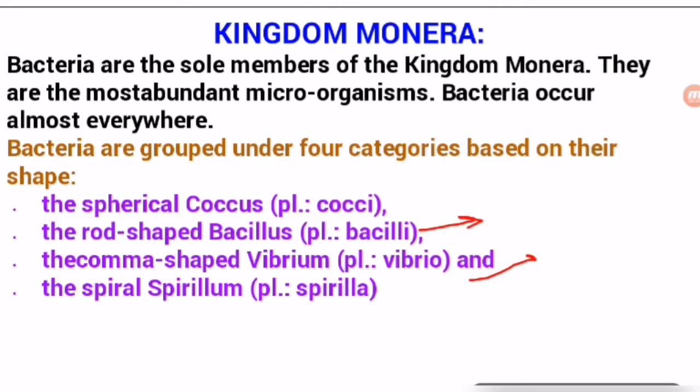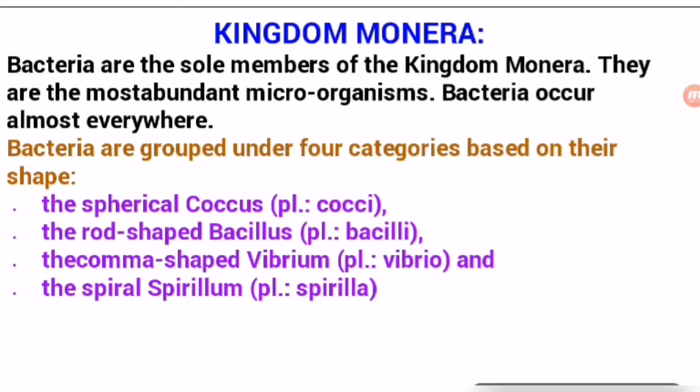Bacillus, this is a well known bacteria, Lactobacillus, which is the curd bacteria. Curd is formed with the help of this bacteria. So Lactobacillus bacteria is rod shaped. Diplococcus bacteria is rounded. Vibrio cholerae bacteria is comma shaped. And spirillum, Azotobacter spirillum, is the bacteria present in the soil which fixes nitrogen. So these are the 4 categories on the basis of their shape.